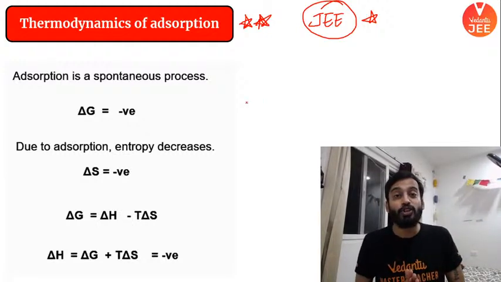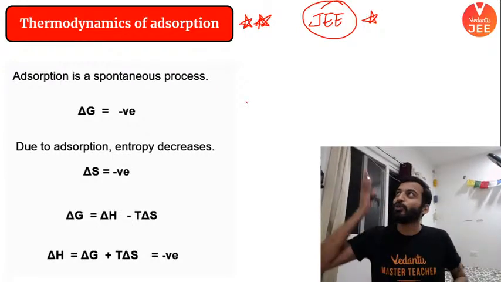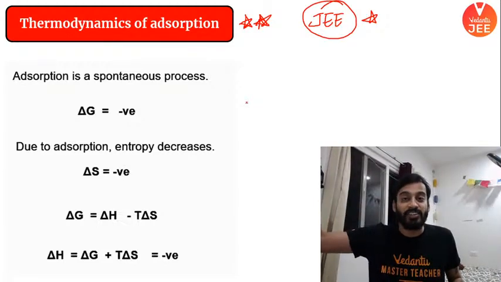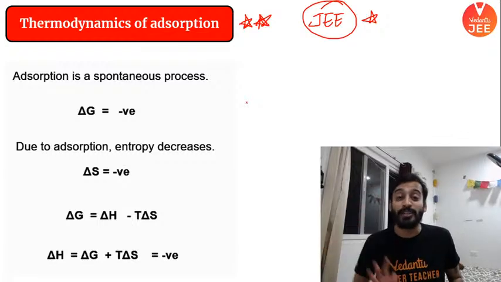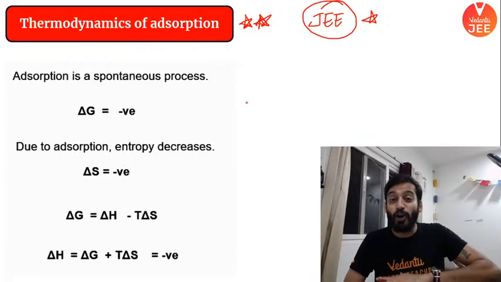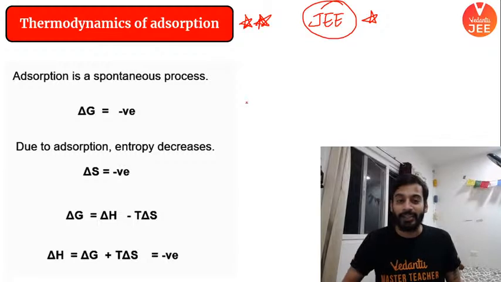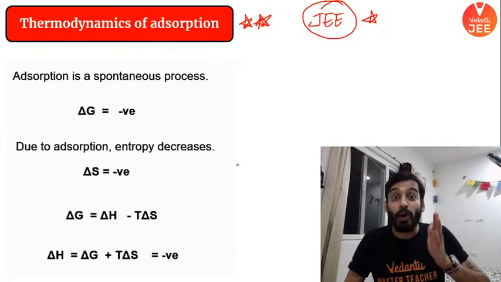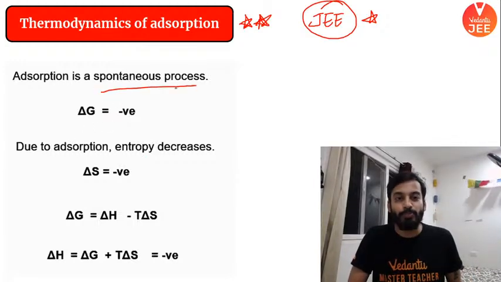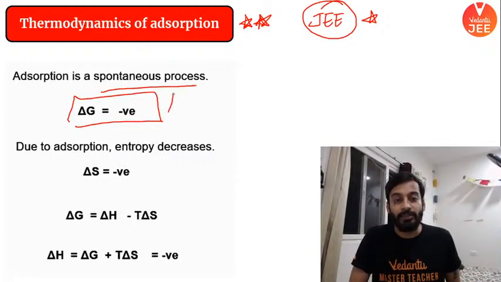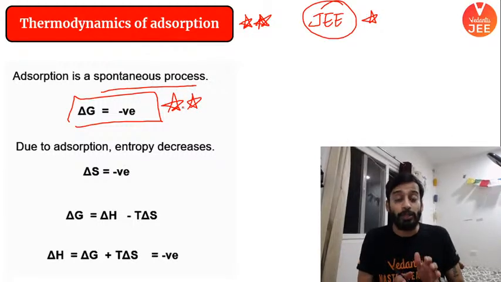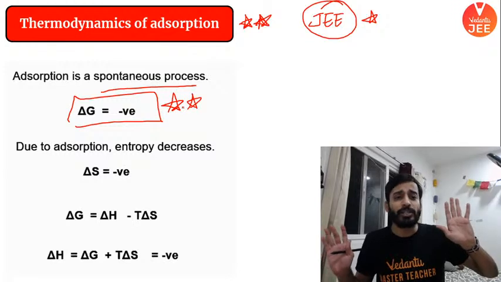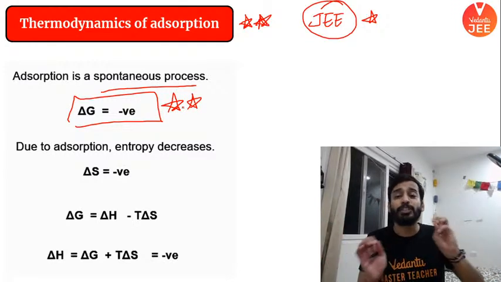Boys and girls, adsorption: right now wherever you are sitting, look at your wall. Here also gas is coming and getting stuck at the surface, and there is adsorption happening, right? So adsorption happens automatically. You need not do anything. Any process in chemistry that happens by itself, you call that process spontaneous. So here, this process is spontaneous, means delta G is negative. Whenever I talk about adsorption, you will say, sir, Gibbs free energy is negative. It is a spontaneous process.